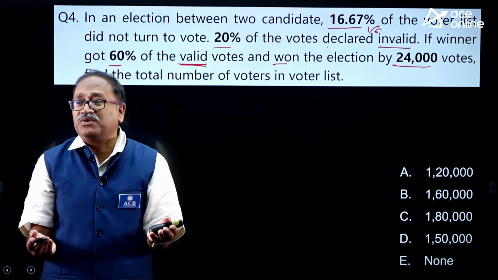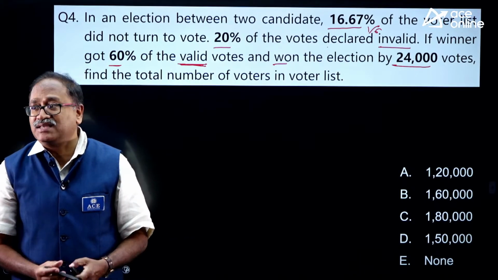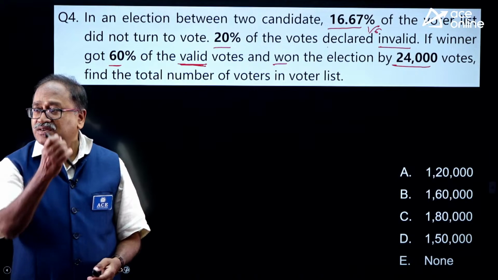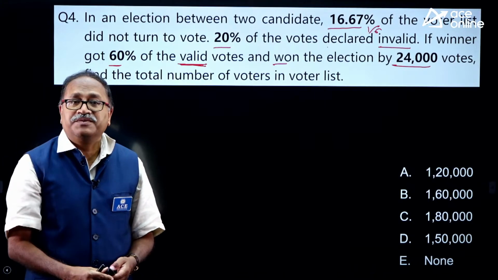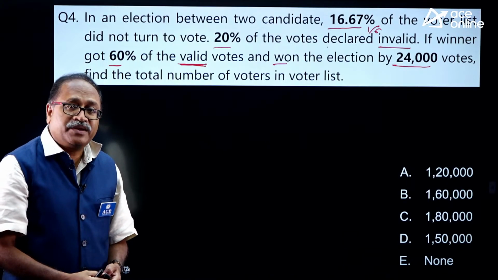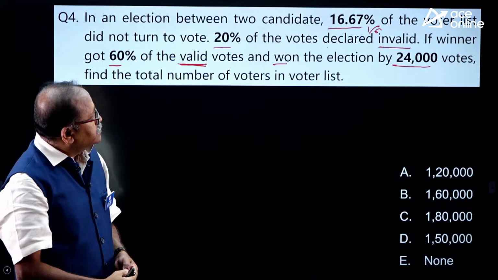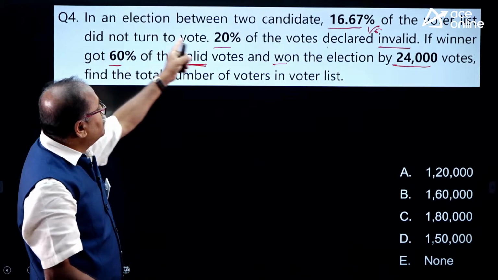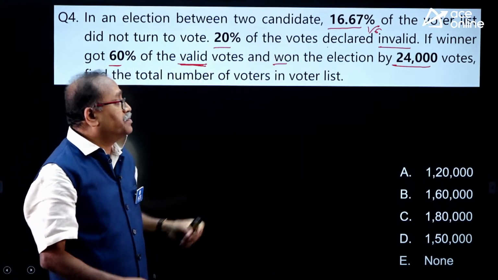It's a stereotypic and easy question. You can answer it. 6,000, that's good. Come on, my friends. 1/6 did not turn up.